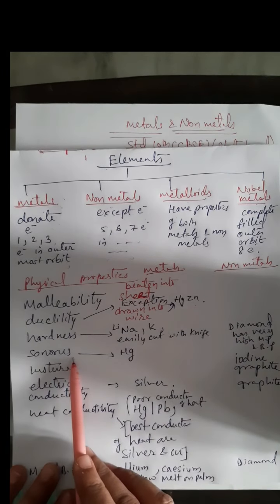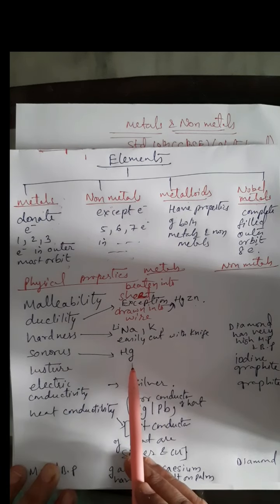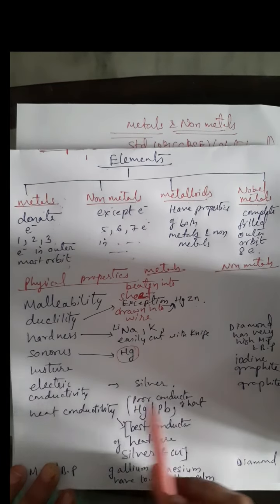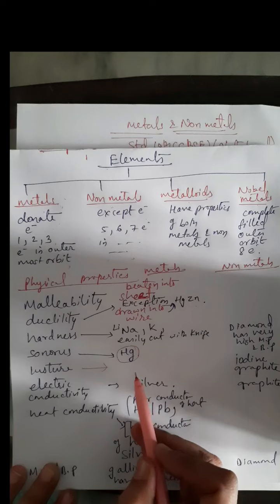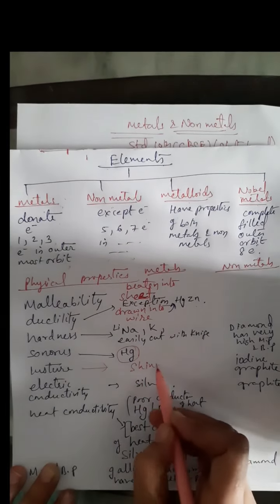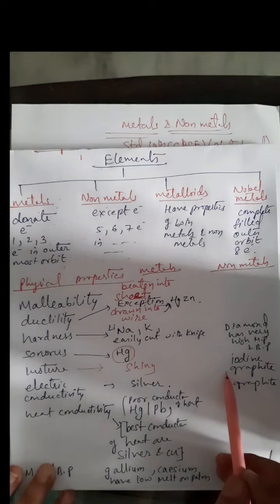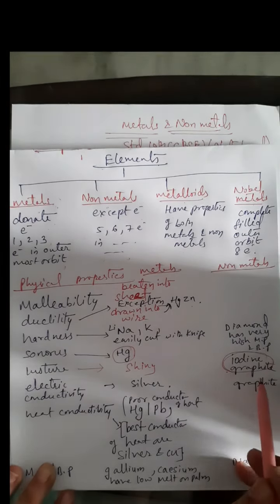Sonorous: it is the property of producing sound. Metals are sonorous in nature. On striking, they produce sound. Exceptional case, mercury. Lustrous: all metals are lustrous in nature, that is, they are shiny. Non-metals are generally non-lustrous, they don't have any shine, but there are exceptional cases, that is iodine and graphite, which are lustrous in nature.